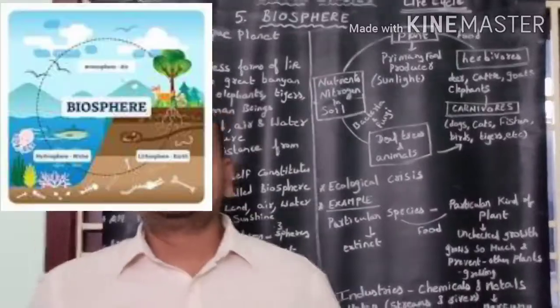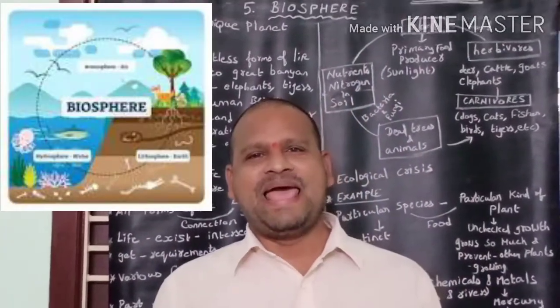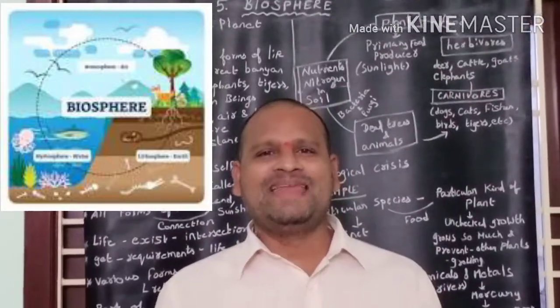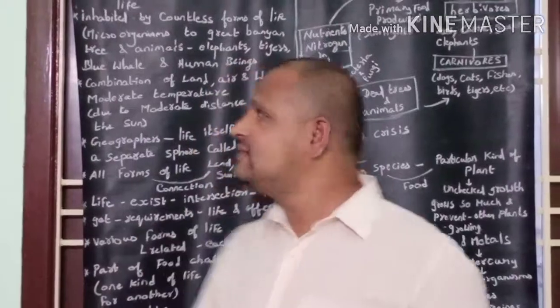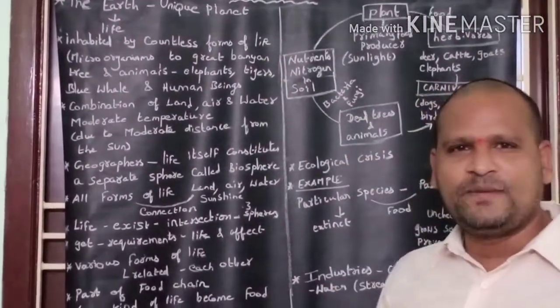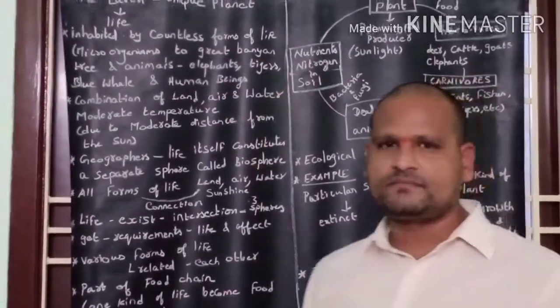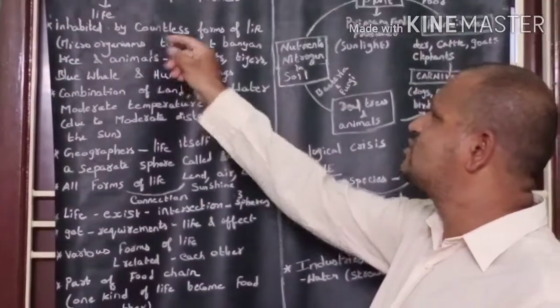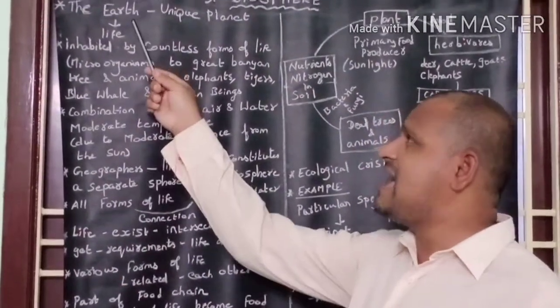Children should ask a question now. Which planet is called the unique planet? Yes, the answer is right. The Earth is a unique planet. Why is the Earth called a unique planet? Because the Earth has life.